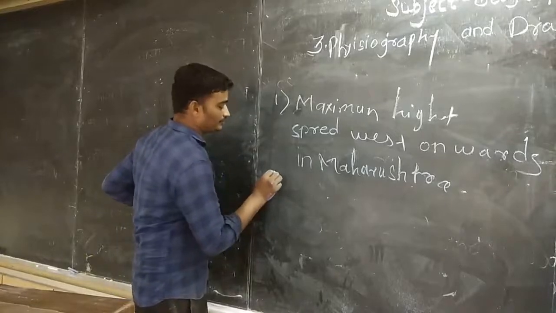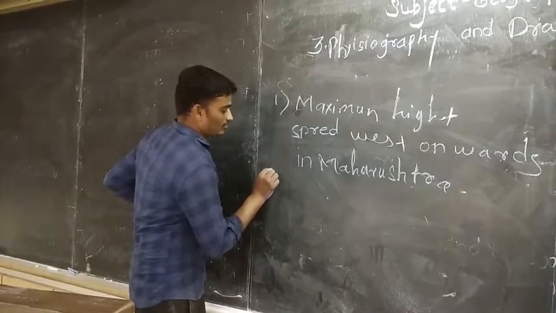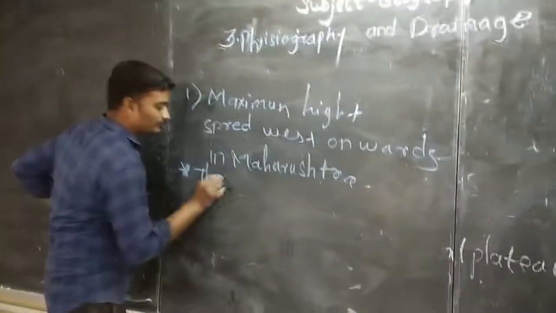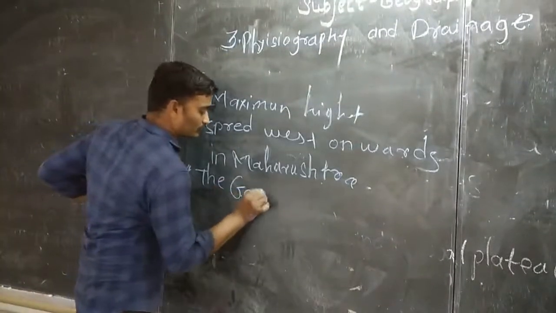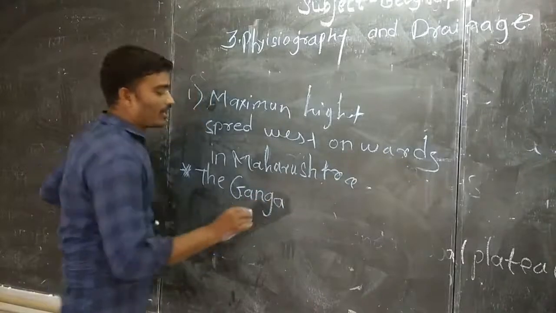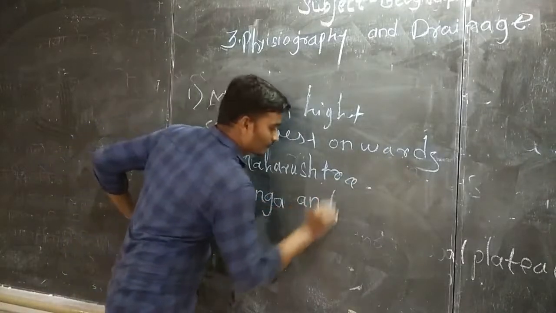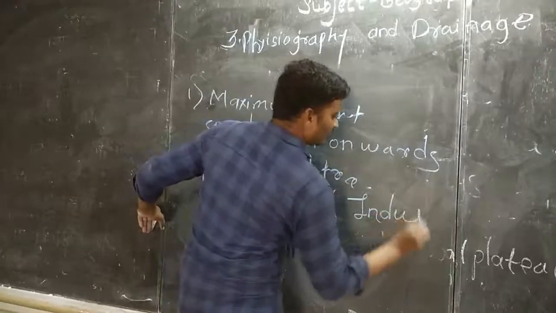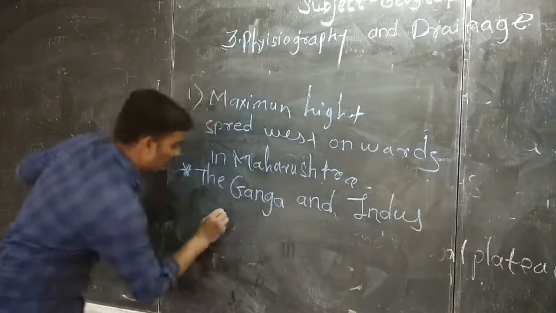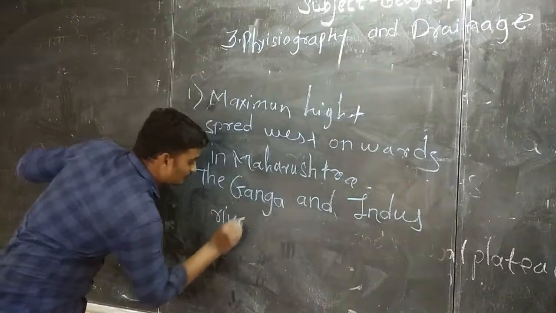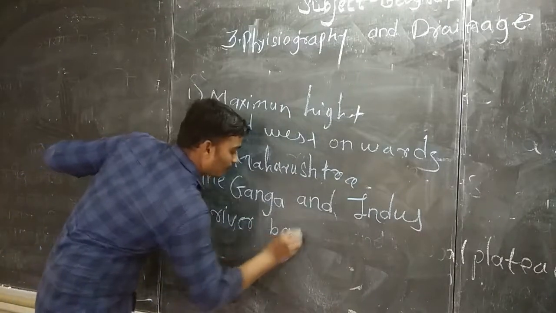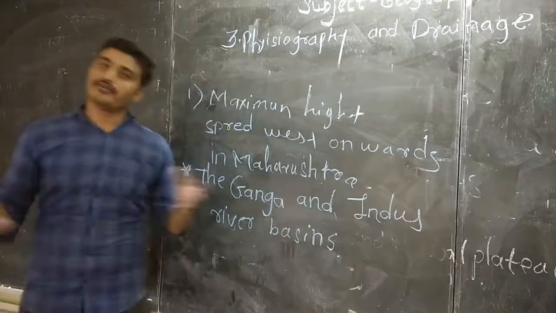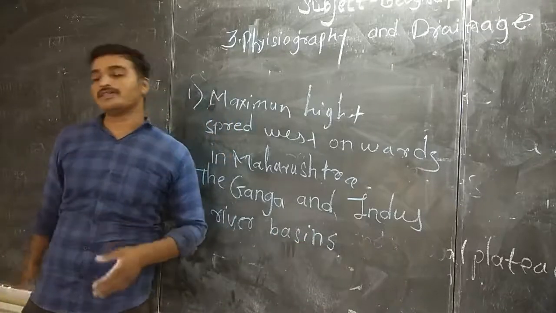Here I will write the answer: the Ganga and Indus river basin. Do you know between which two countries this act took place?